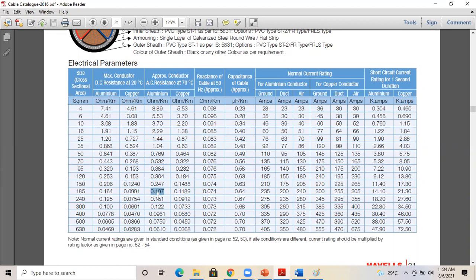I is, you already calculated, 226. R is resistance per meter. It is given as per kilometer, we have to calculate per meter.